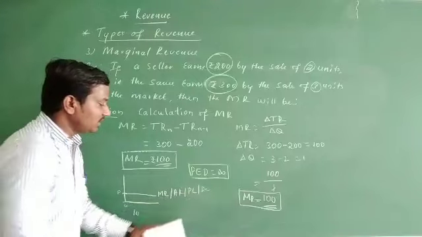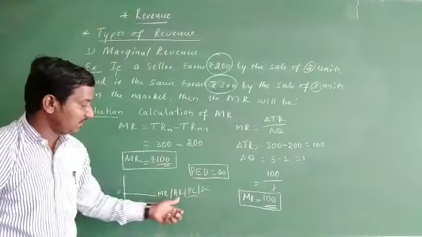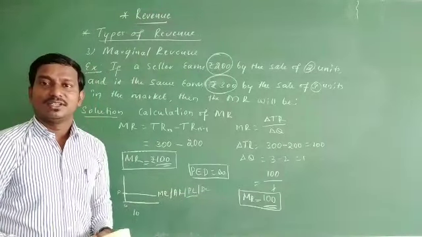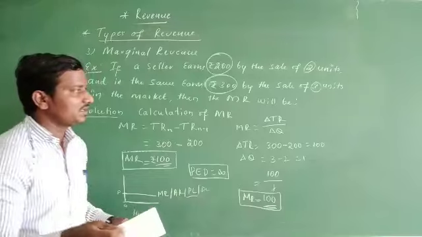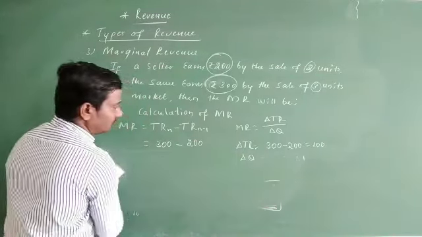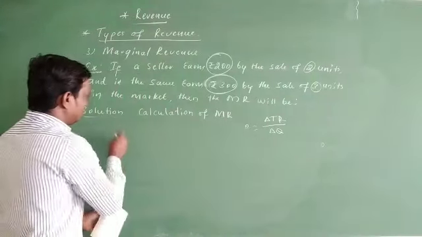Well, then the question comes, what is this price line? We spoke about this price line in average revenue, and also in marginal revenue. So what is this price line? Very simple, I will just give the meaning here.